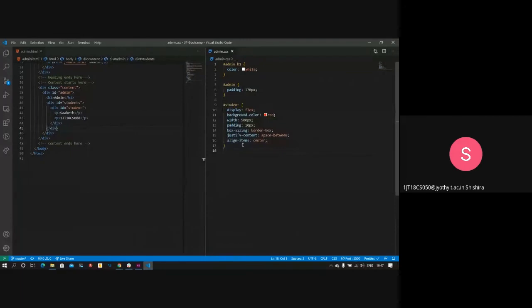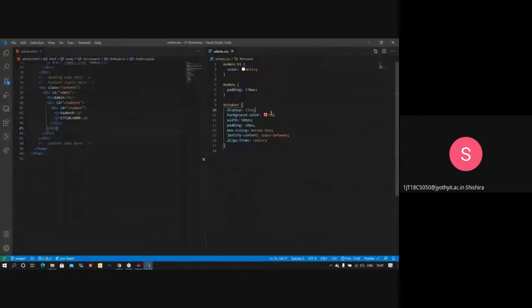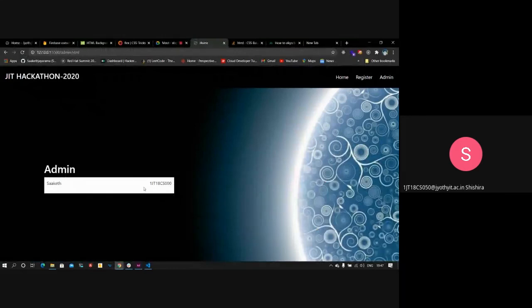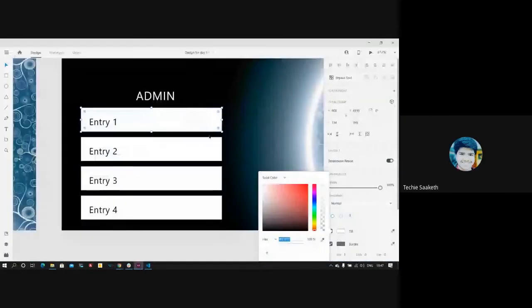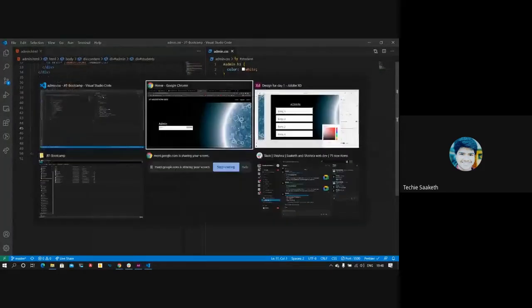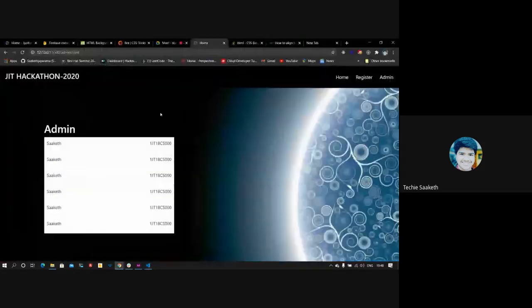So the whole red thing, whatever data we feed into the registration form, that's going to be visible for the admin on that page. As every single entry is going to be iterated, however many times it's been entered. So that's what we are planning. Now this name and USN are getting displayed. When we iterate this, the content may get something similar to this. This is how it gets displayed.